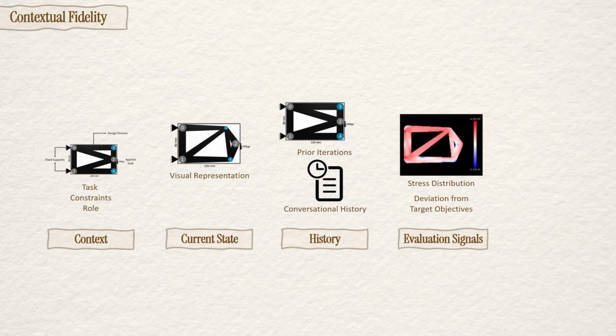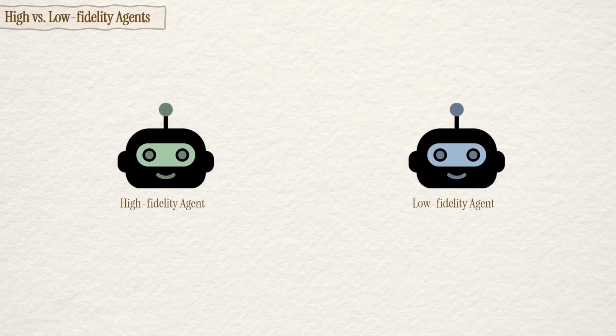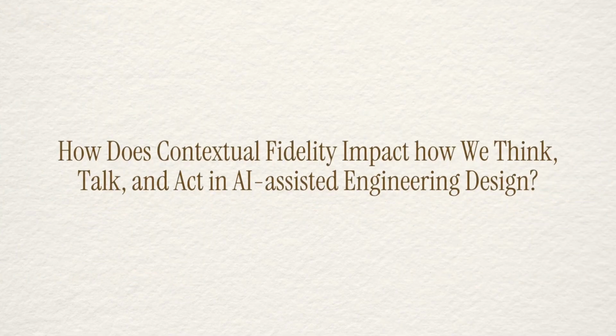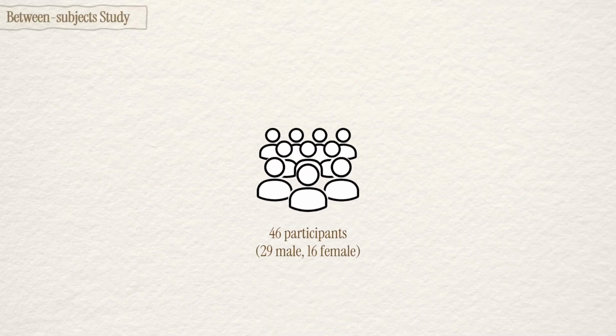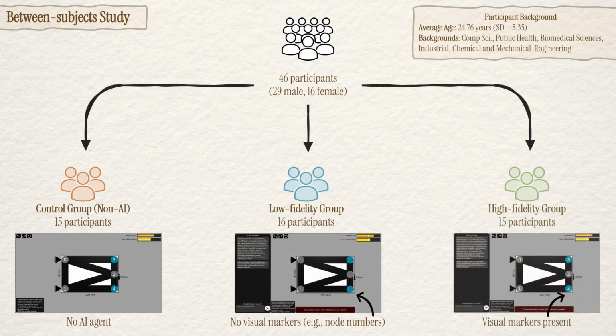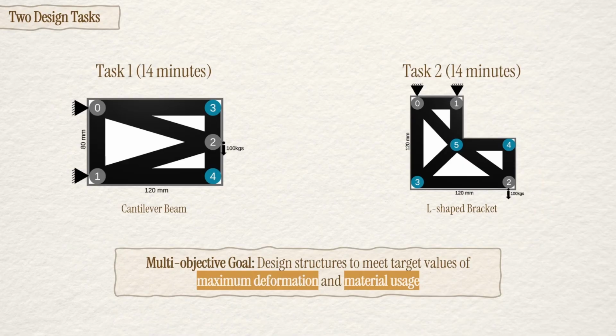But what happens when that context is reduced? To find out, we built 2 different agents, a high-fidelity agent with full context and a low-fidelity agent with limited context. Our goal was to understand how contextual fidelity shapes how we think, talk, and act during a design activity. To study this, we ran a between-subjects experiment with 46 participants across 3 groups: a non-AI control group, a low-fidelity group, and a high-fidelity group. Their task was to design a cantilever beam and an L bracket to meet the material and deformation objectives.